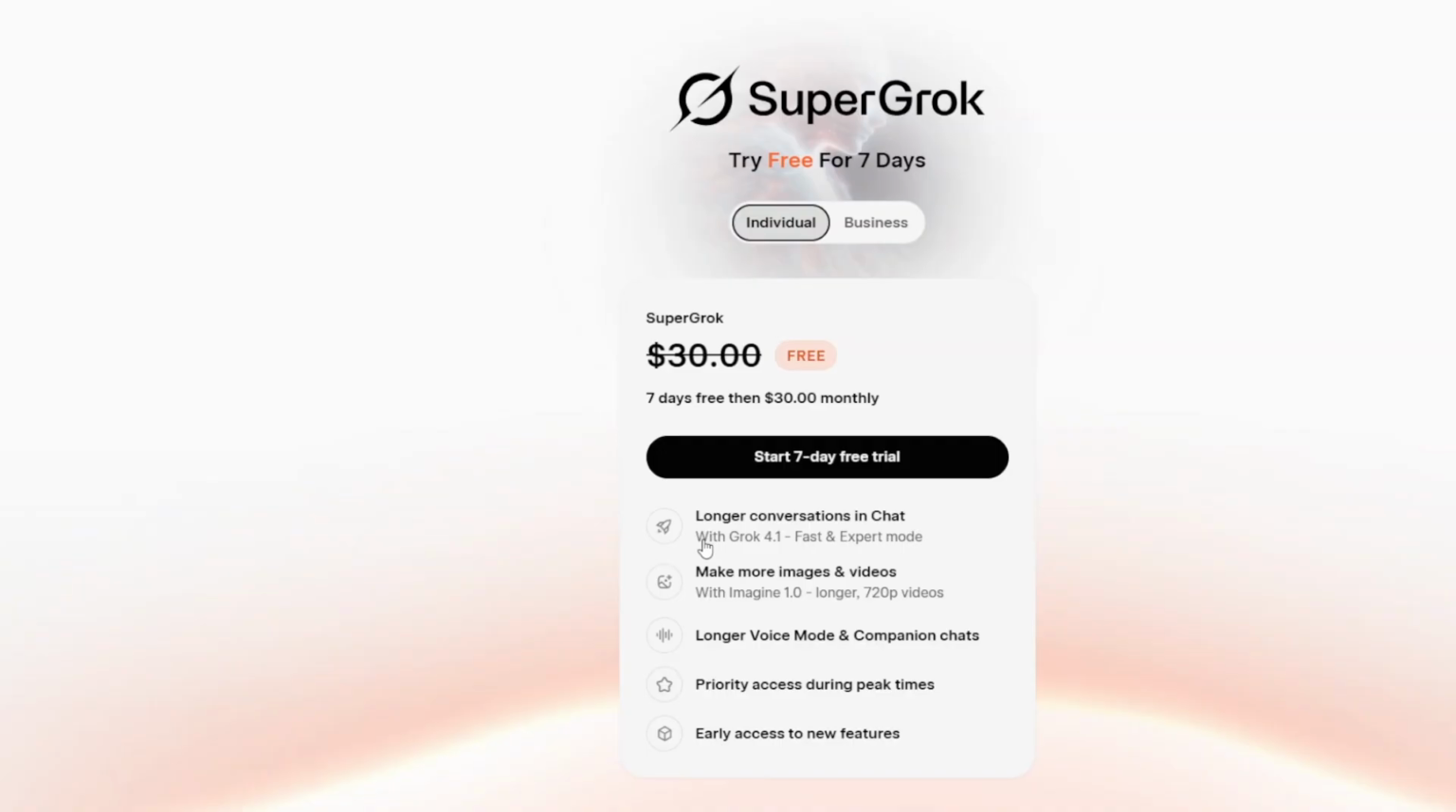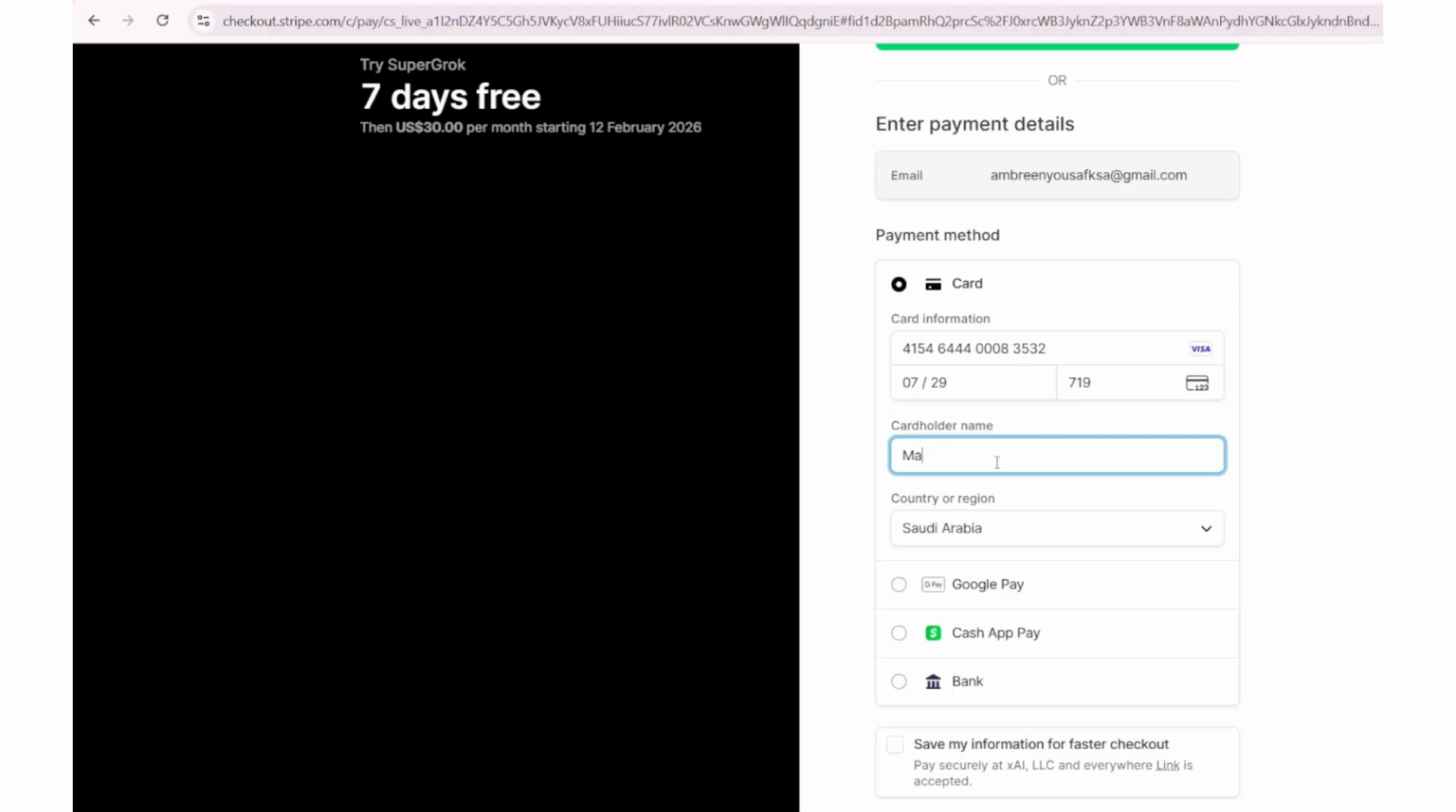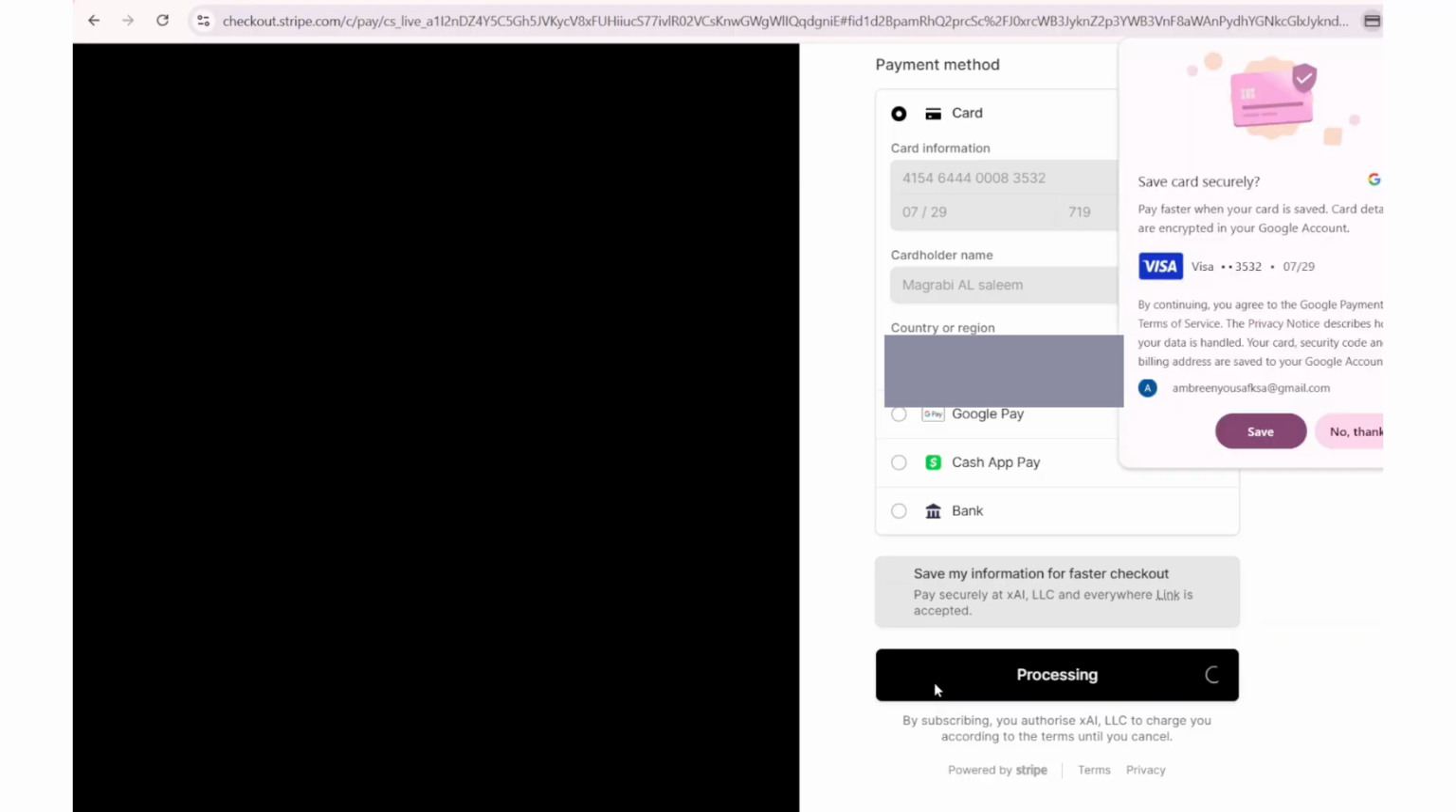So once you click on start your 7 days trial period, you can add your card details here. I am listing down the card details at the end of the video, which you can add and get a free Grok 7 days trial period. So you don't have to worry about a card as well if you don't have any card.